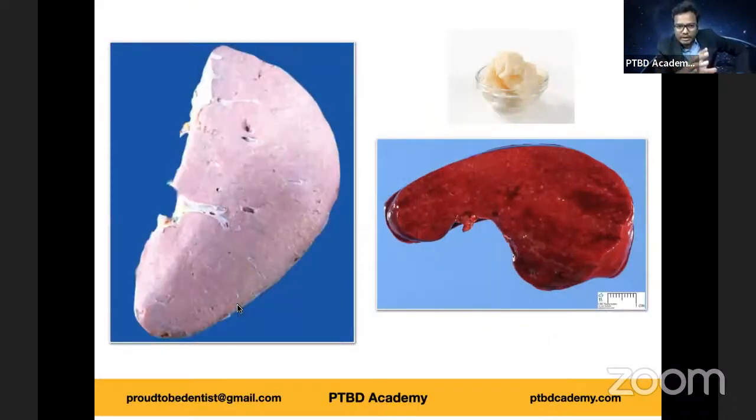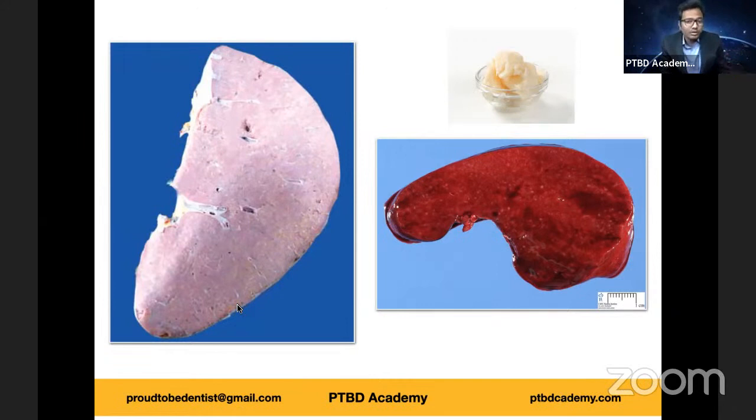The other kind of spleen: again, left is a pathological specimen, right bottom is a normal specimen, and right top is your fat, lard, which is consumed by some. So it has this fat-like appearance, pale, again enlarged. So what is this appearance called? Again, it also falls under amyloidosis of spleen. We have sago spleen, and this falls under the other.